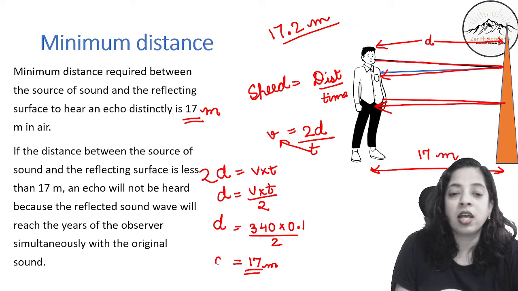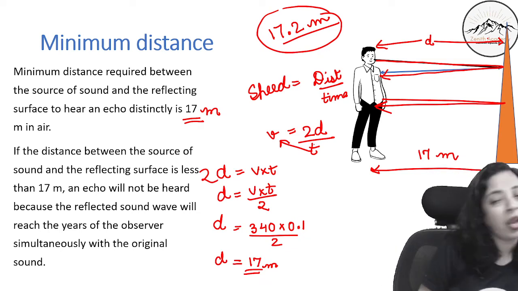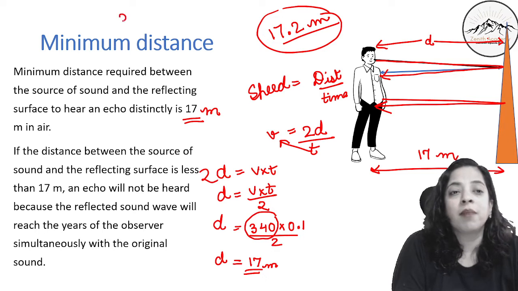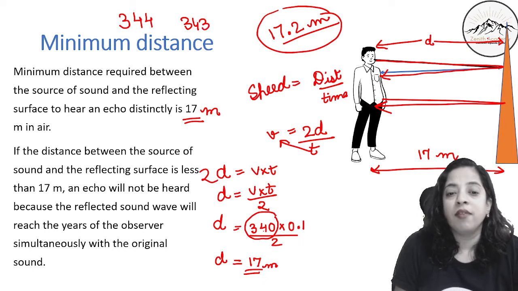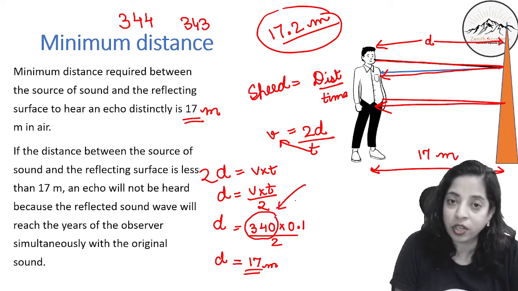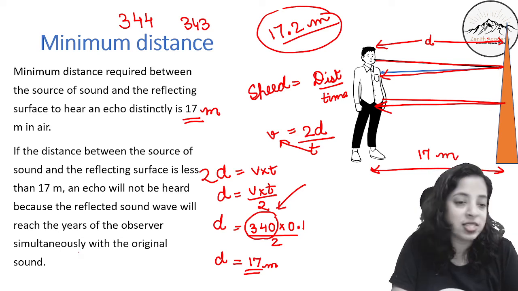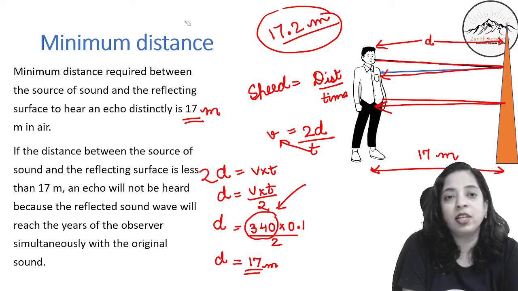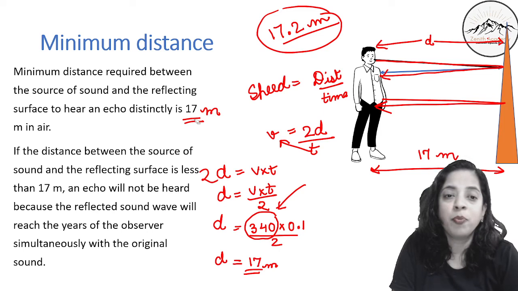Okay, have you understood? Now somewhere in some books it is around 17.2 or 17.19 etc., because they take the exact value of speed of sound in air. Sometimes the value is taken as 344 or 343 etc. We have taken here the standard as 340, so it will be 17 meter. The exact value is 17.21 something, right? So if you take all the decimal values properly, then it will be about 17.2, in decimals. I hope you have understood this.